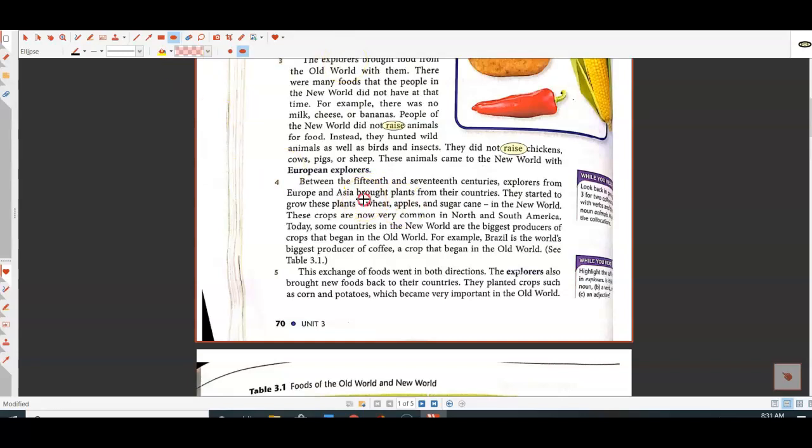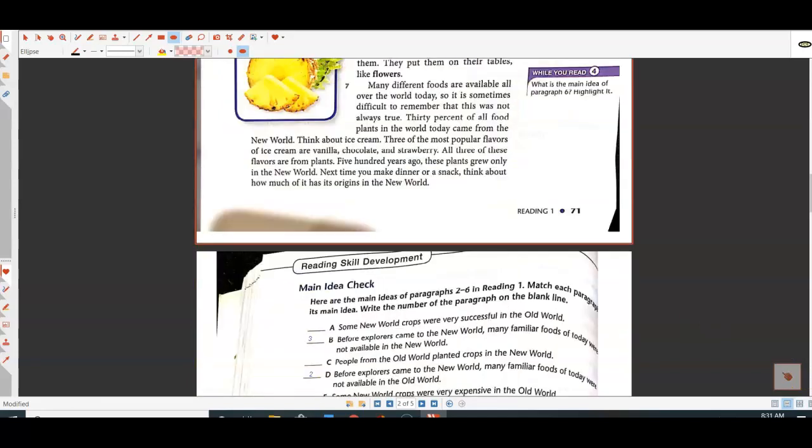So maybe you know this word wheat. Wheat is the flour that we use to make flour, like for bread. Crops mean plants that we grow in a large amount, for example, on a farm. So if you have one apple tree in your garden, that's just an apple tree. If you have 100 apple trees, that is a crop. Okay? And of course, maybe you know this word producer. It is a noun from the verb produce, and it means to make something. So Brazil now produces coffee, but coffee started in the Old World.